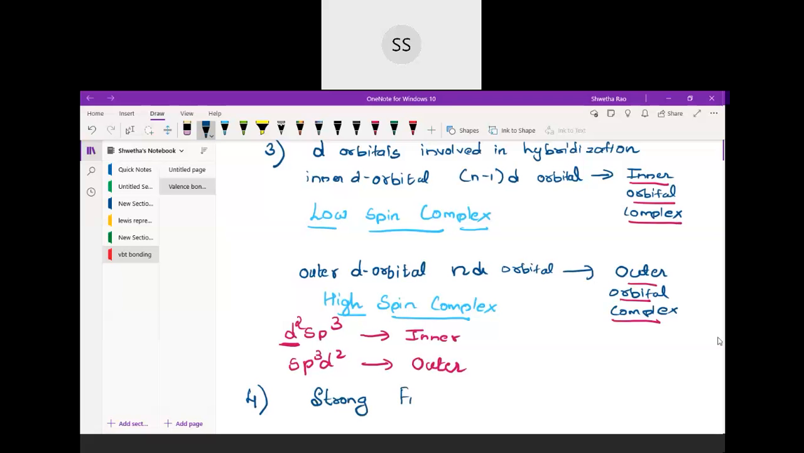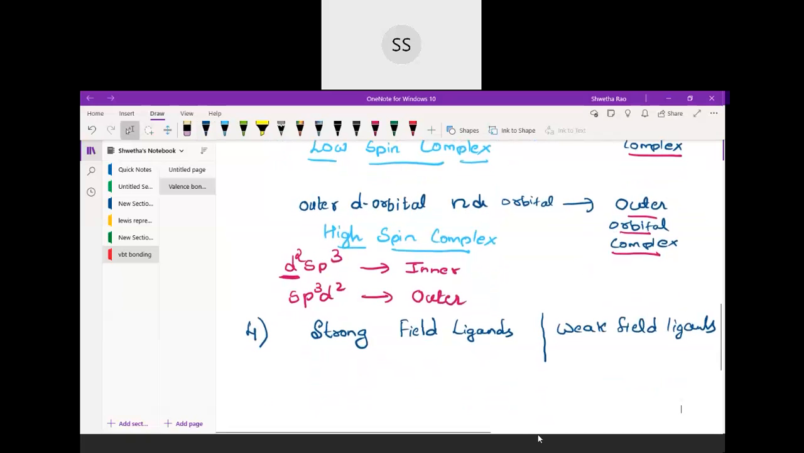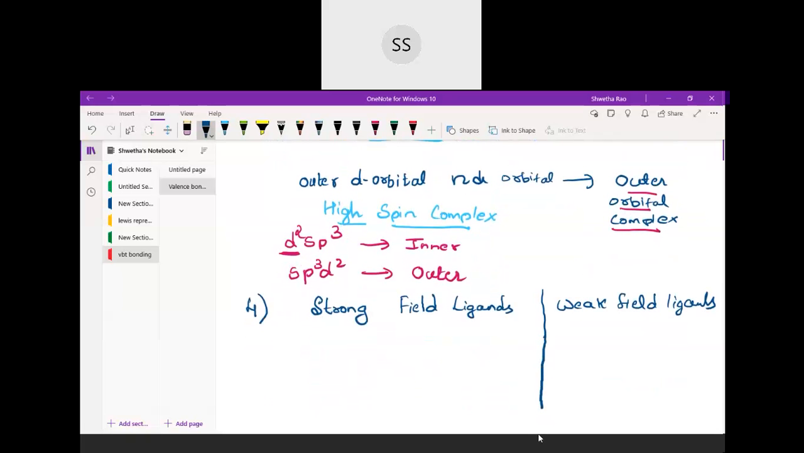So we have strong field ligands on one side, and weak field ligands on the other side. There are two types of ligands. Now strong field ligand means what? If these ligands approach the metal atom, in which there are electrons present, then whatever electrons are present in the orbitals of the metal will start pairing up. That is the function of strong field ligands. So in the presence of strong field ligands, electrons will pair up.